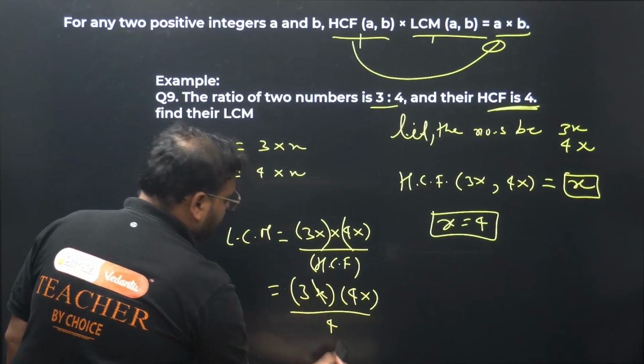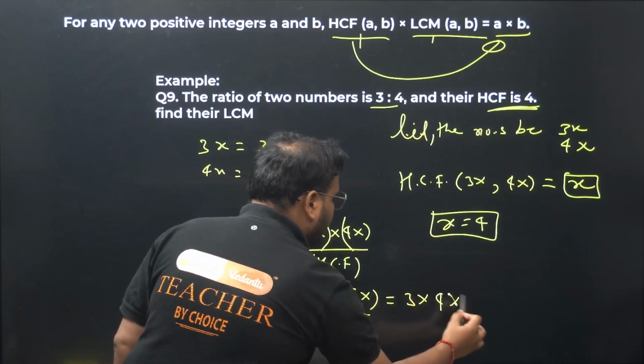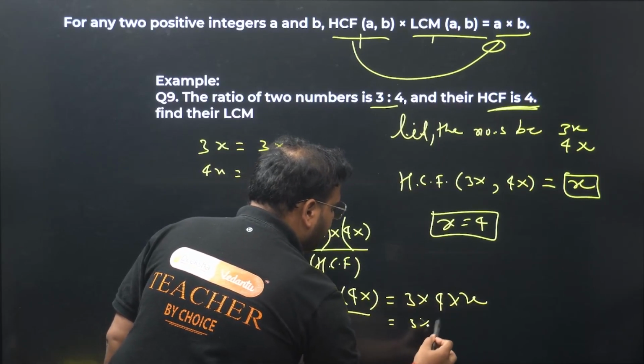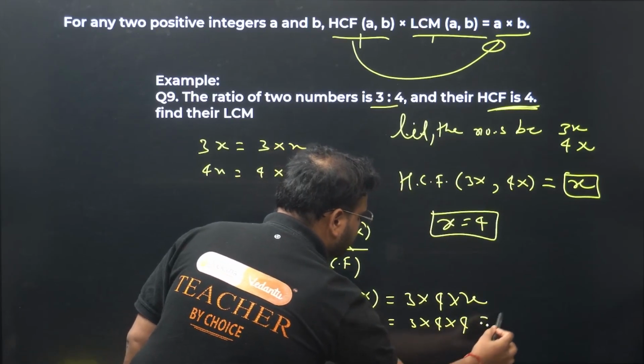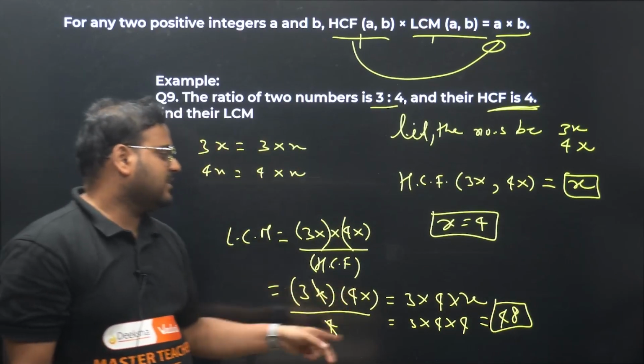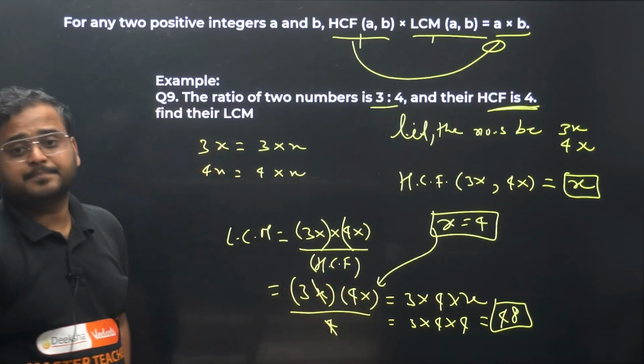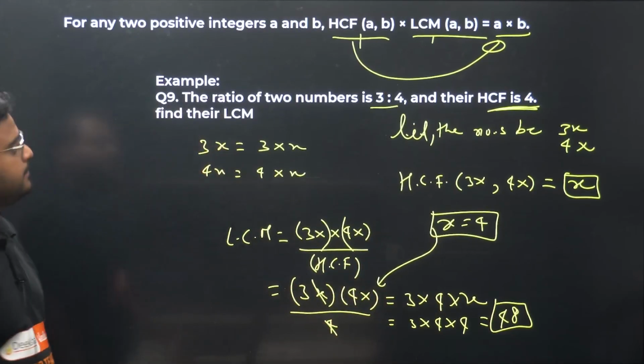So this x and this 4 will be cancelled. What I have as the answer is 3 into 4 into x. How much is that? 3 into 4 into 4. How much is that? 48. Cross check, guys. This x is nothing but 4. I've used that over here. Okay. Question number 9 is also done.